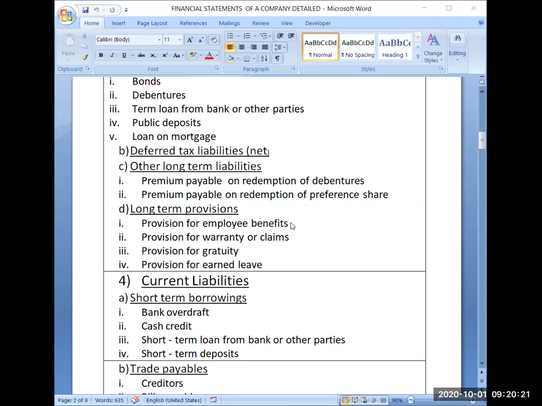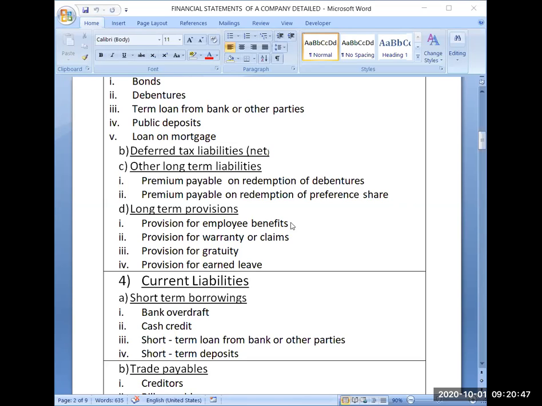In that topic, we were promising at the time of issue of debentures that we can redeem the debentures either at par or at premium. So if I am redeeming the debentures at par, obviously there is no loss. But if I am redeeming the debentures at premium, then obviously there will be a loss in the journal entry and there will be a liability.